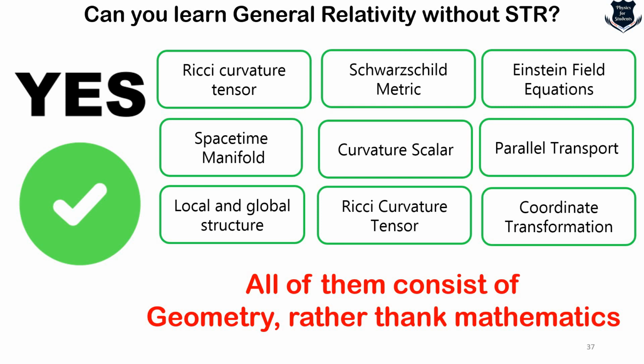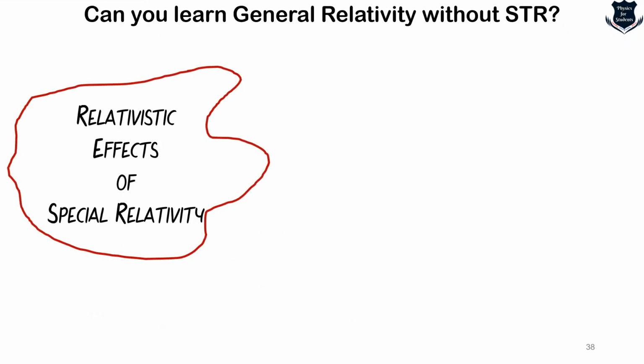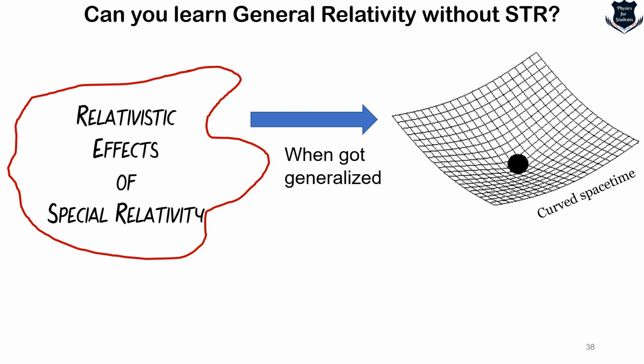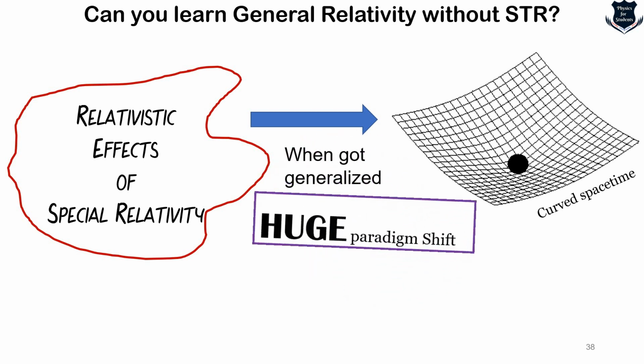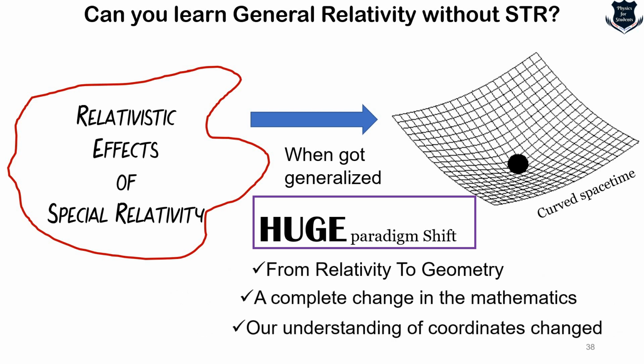So yes, this would require a different kind of understanding of geometry. So if you really have no idea of special theory of relativity, just know the history, you can very well go into general theory of relativity. So the relativistic effects, that means when special relativity gets, I would say, generalized into general relativity, it tells about the curvature of space-time. So there is a huge paradigm shift, and this shift is from relativity to geometry, from a change in mathematics and a change in our understanding of coordinate systems. This has nothing to do with the Lorentz transformation, all those things.